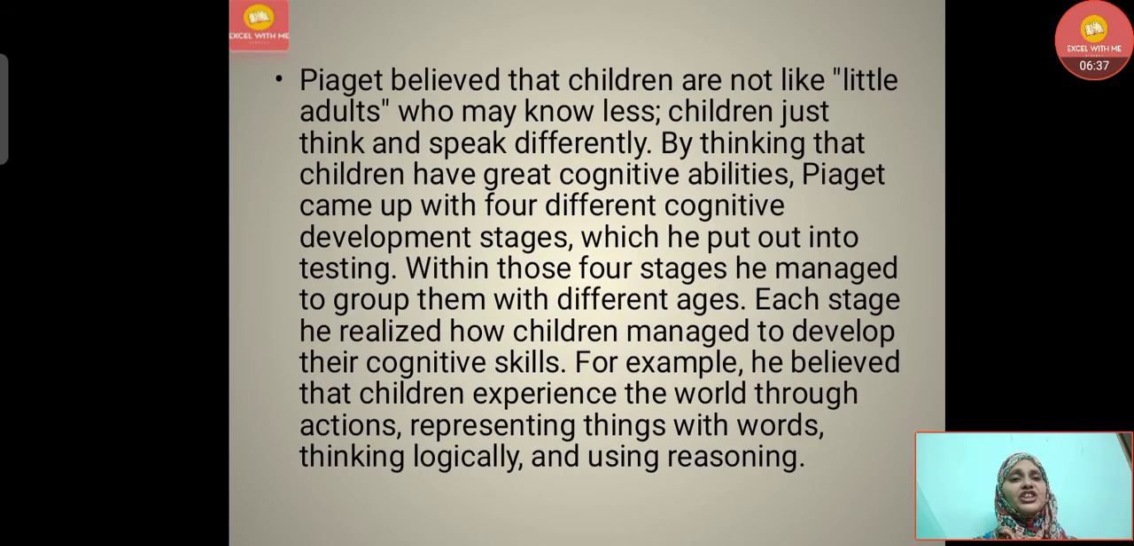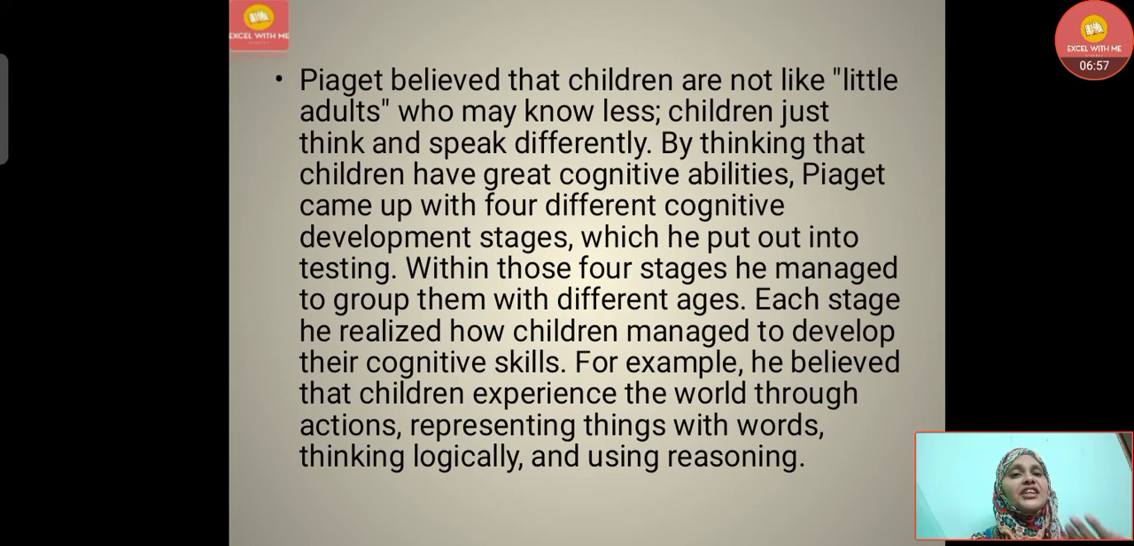Piaget believed that children are not like little adults who may know less. Children just think and speak differently. That means children do not have the ability to think like adults. The amount is the same, but there will be a difference in their speaking and thinking.